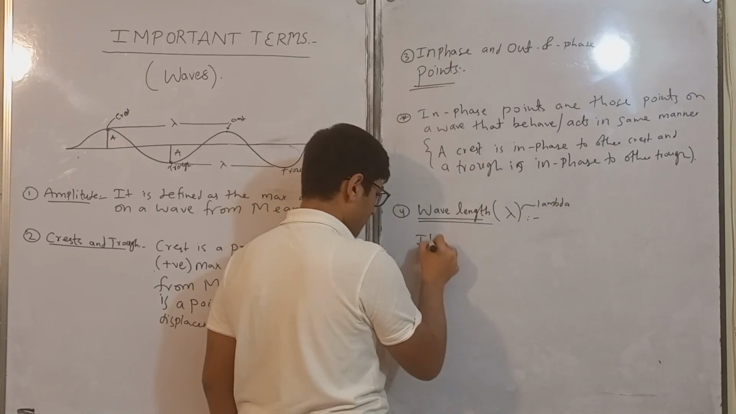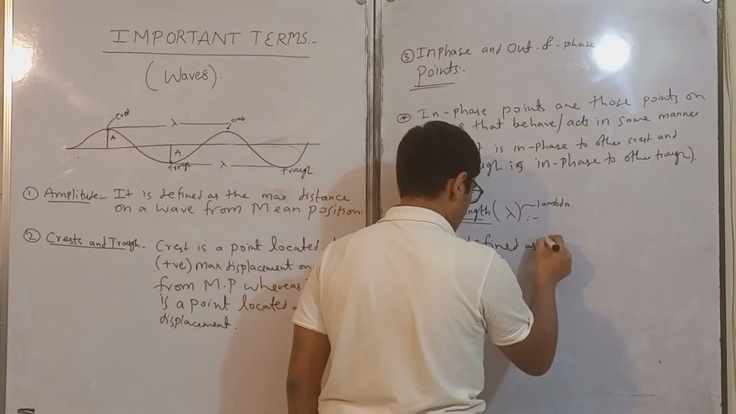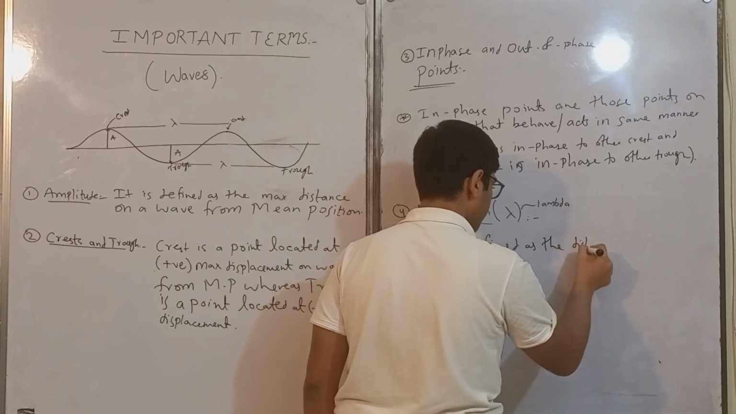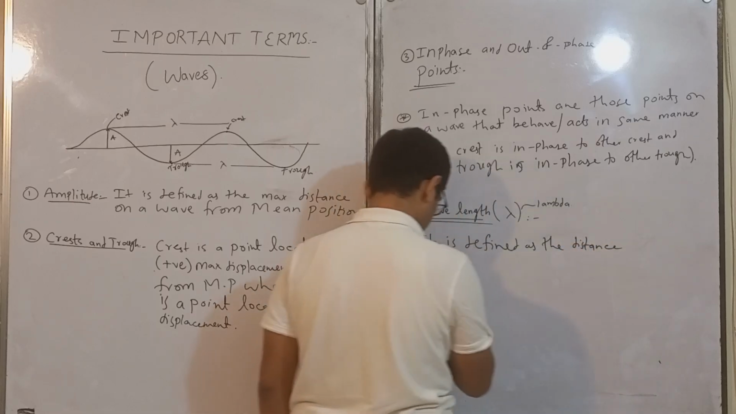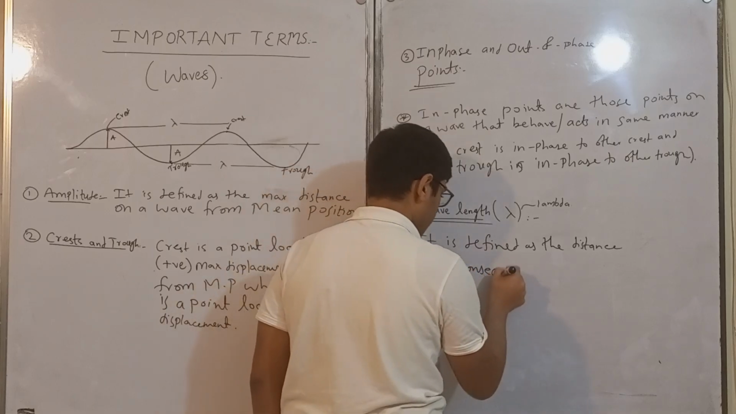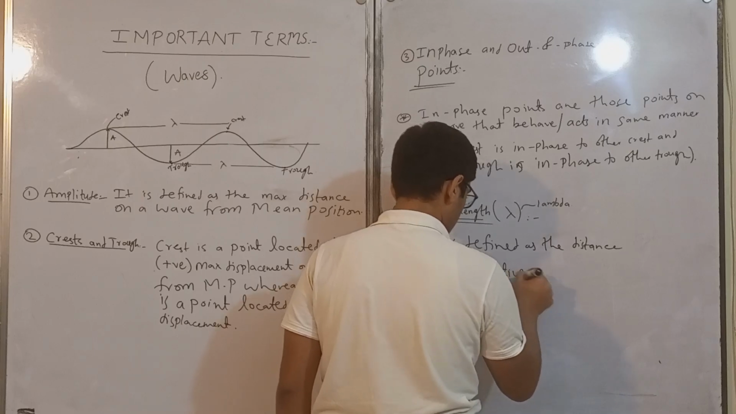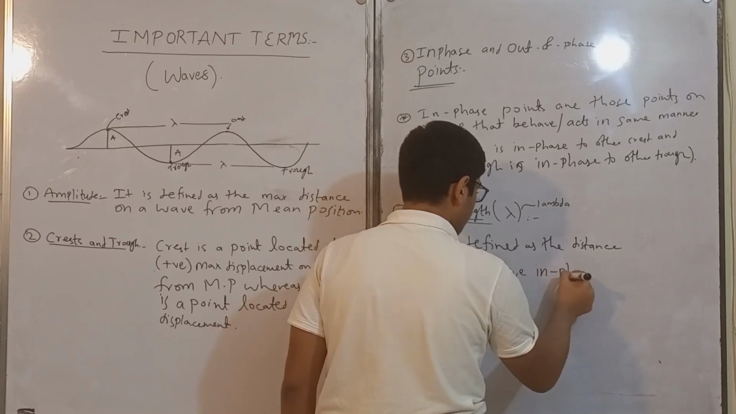and it is defined as the distance between two consecutive in phase points on a wave.